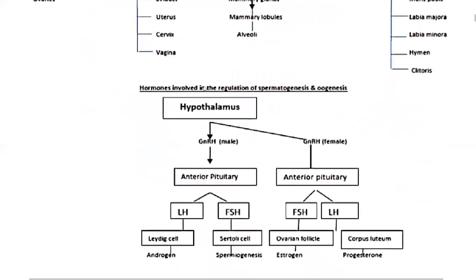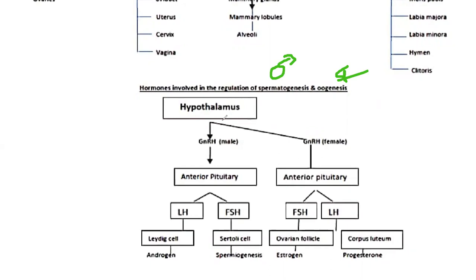Each and every metabolic process in our body is controlled by one or the other hormones and enzymes. So, the hormones involved in the regulation of spermatogenesis in male and oogenesis in female: from the hypothalamus, GnRH is released in both male and female.